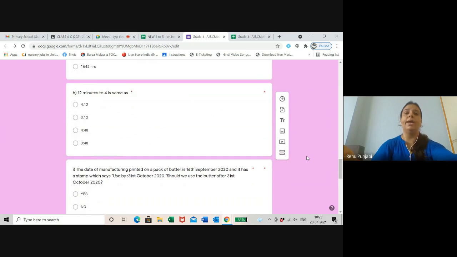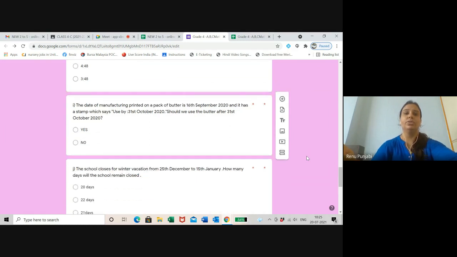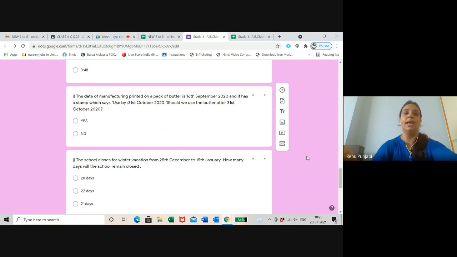The date of manufacturing printed on a pack of butter is 16th September 2020 and it has a stamp which says used by 31st October 2020. Should we use the butter after 31st October? Yes or no? We have done expiry date and manufacturing date, so please read properly and find the answer.